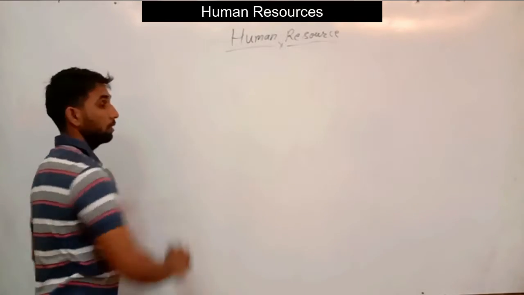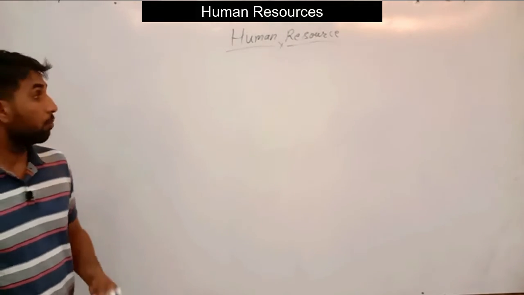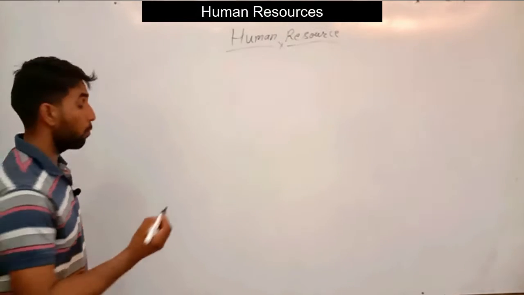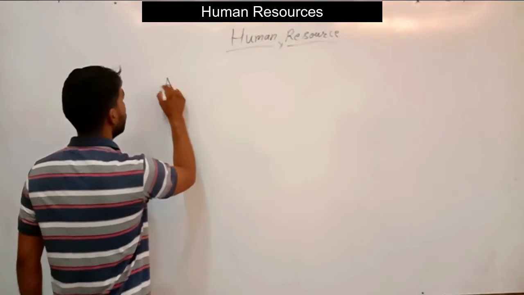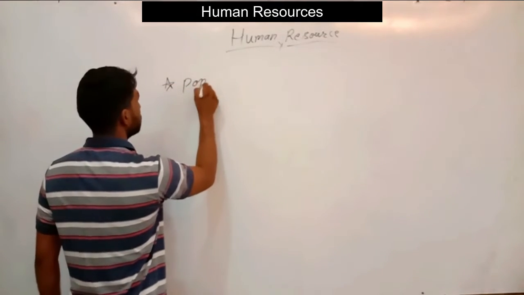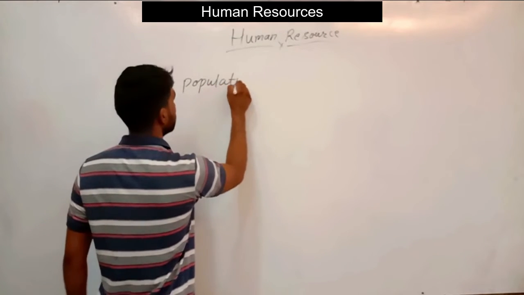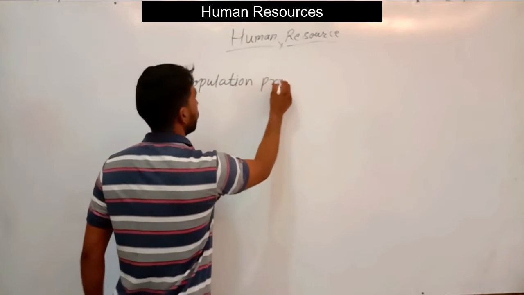Now what are the population problems? Here we discuss the population problems.